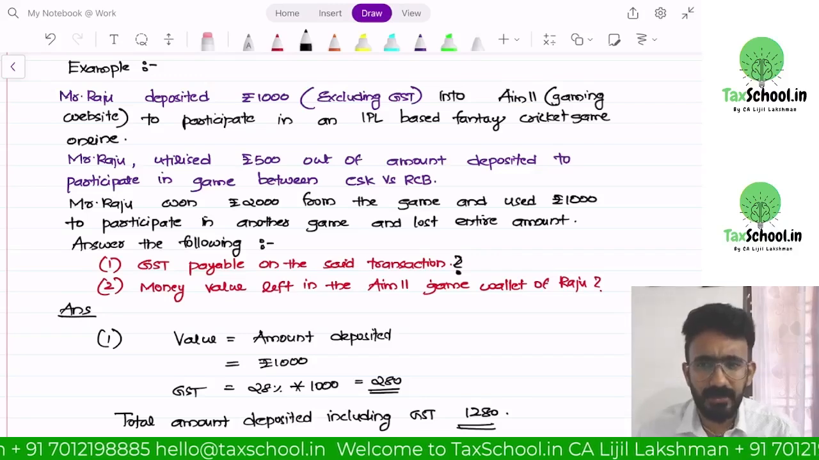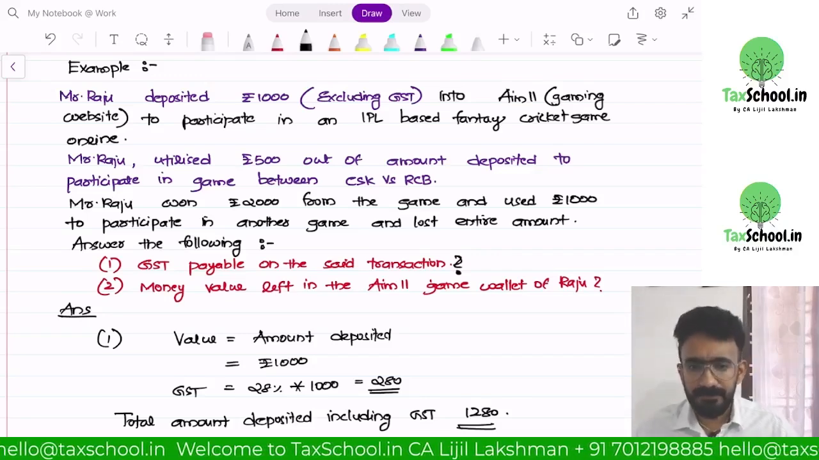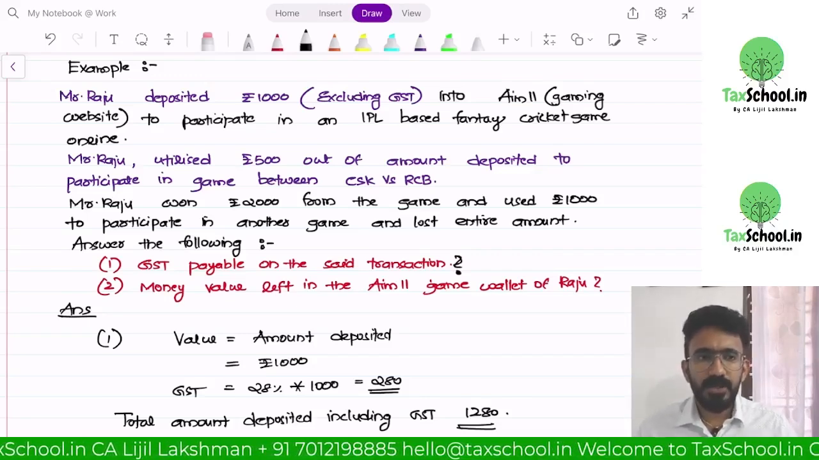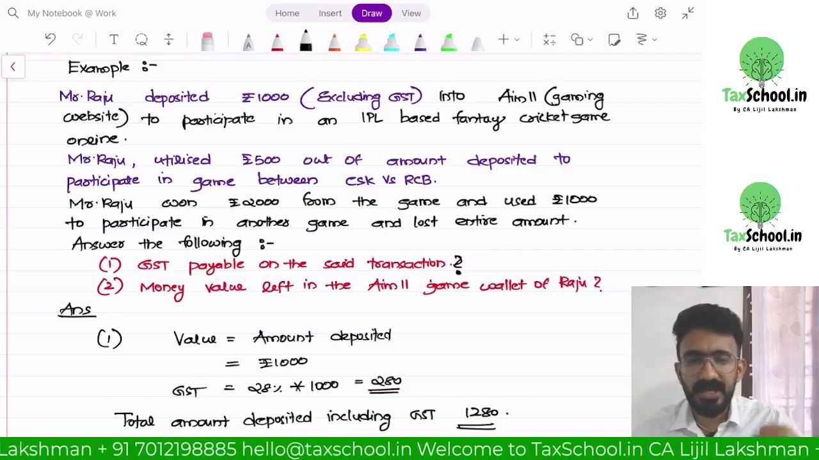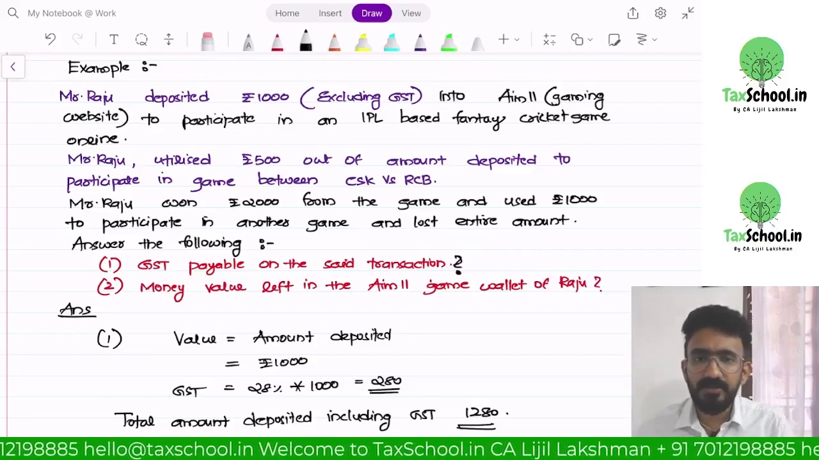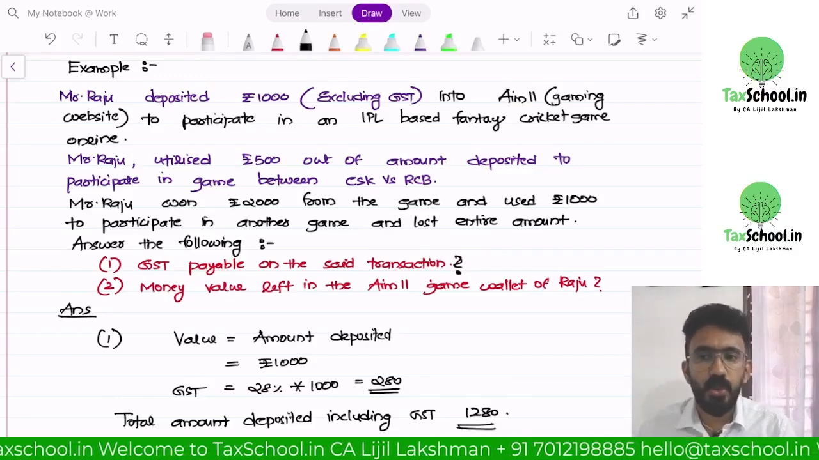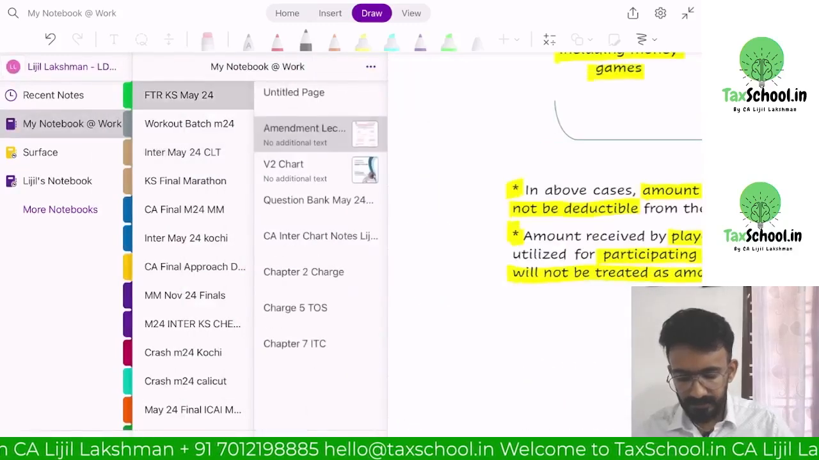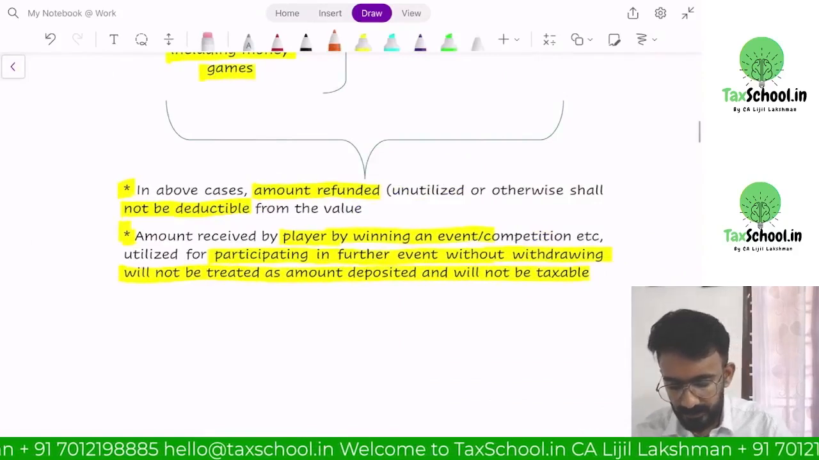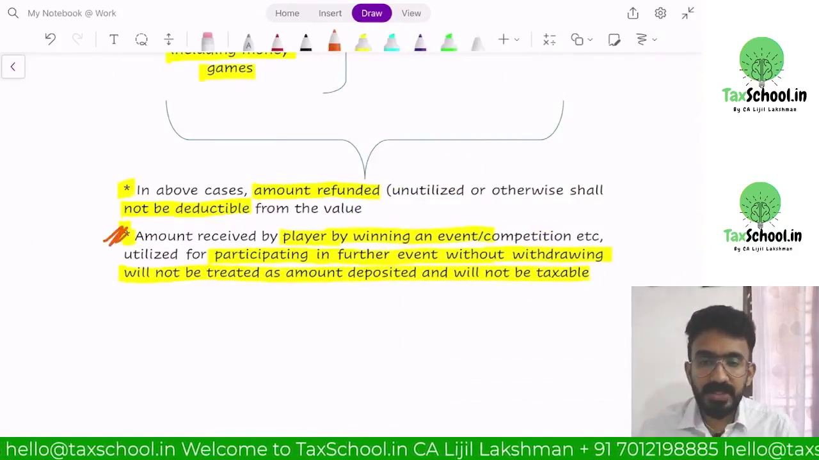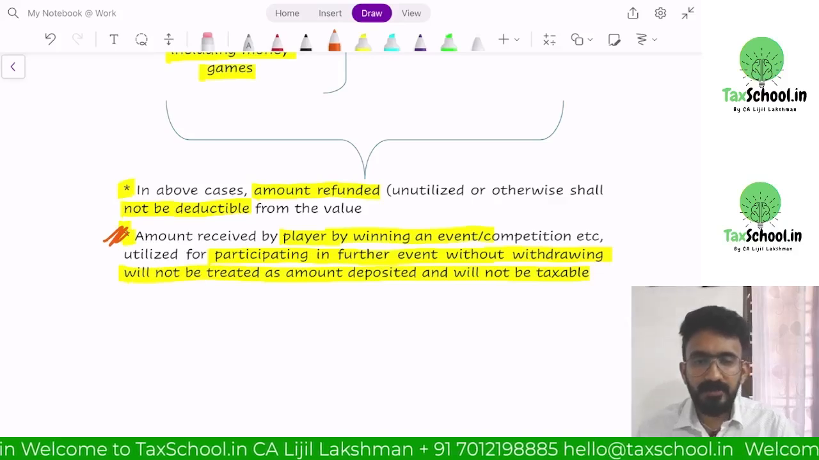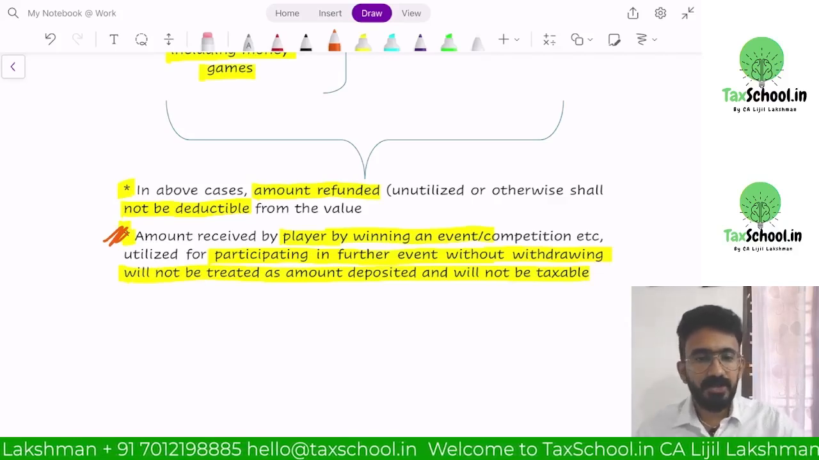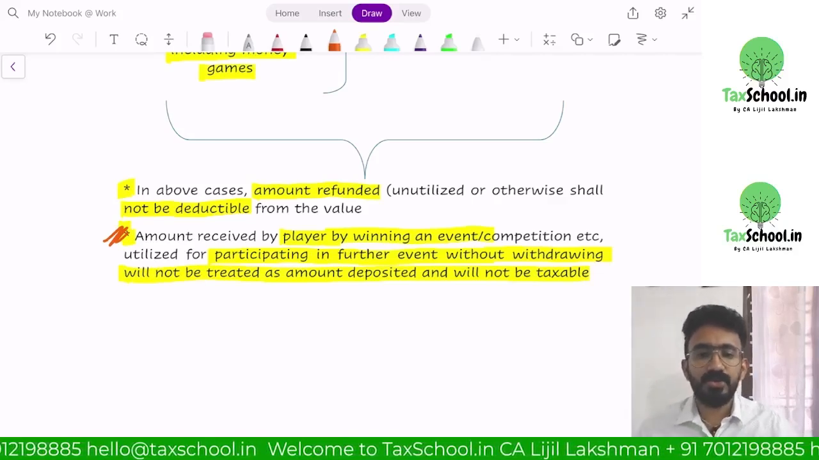Now let me ask you another question. After winning the game, if he used that winning amount to participate in a new game, does he need to pay another GST for 1000 rupees? The answer is no. Let's look at what the provision says. Look at this note here. Amount received by a player by winning an event or competition etc. utilized for participating in further events without withdrawing will not be treated as the amount deposited and will not be taxable.